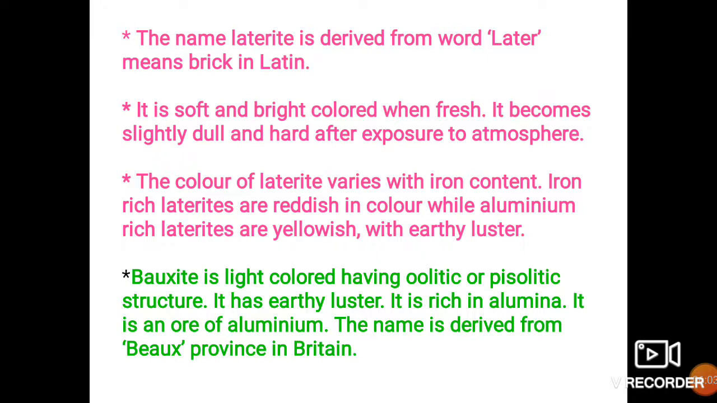It also has earthy luster, which means there is no shine on its surface. It is alumina rich, hence it acts as an ore of aluminium. If aluminum is present in considerable amount, it can be commercially extracted from bauxite. The name is derived from Beaux, an area in France. Bauxite was first discovered from that area, hence the name bauxite.